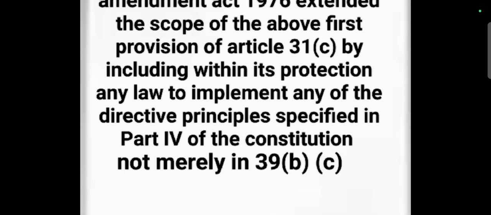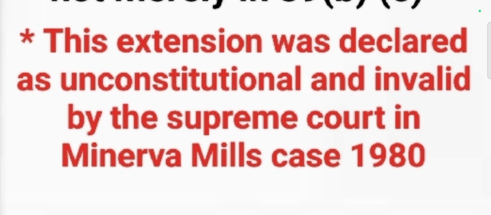Okay, so the power was given by the 42nd Constitutional Amendment Act. So here the Parliament extended the scope of the 31C first provision through the 42nd Constitutional Amendment Act 1976.